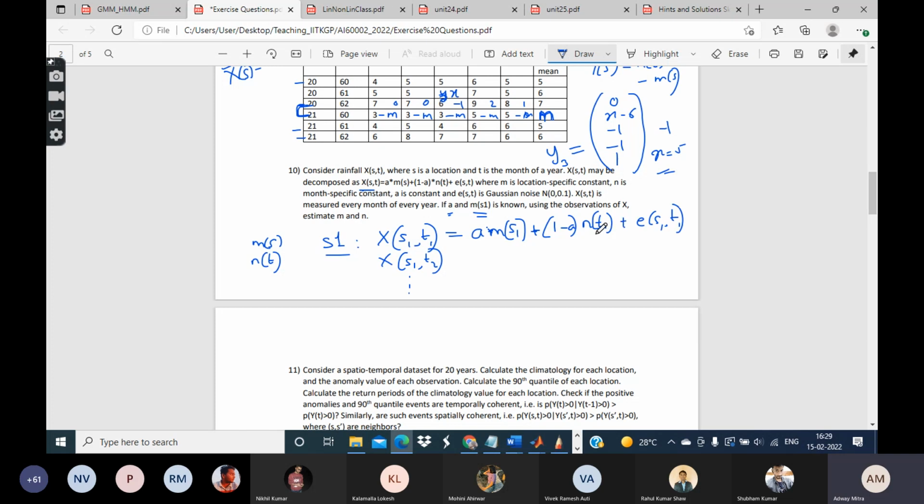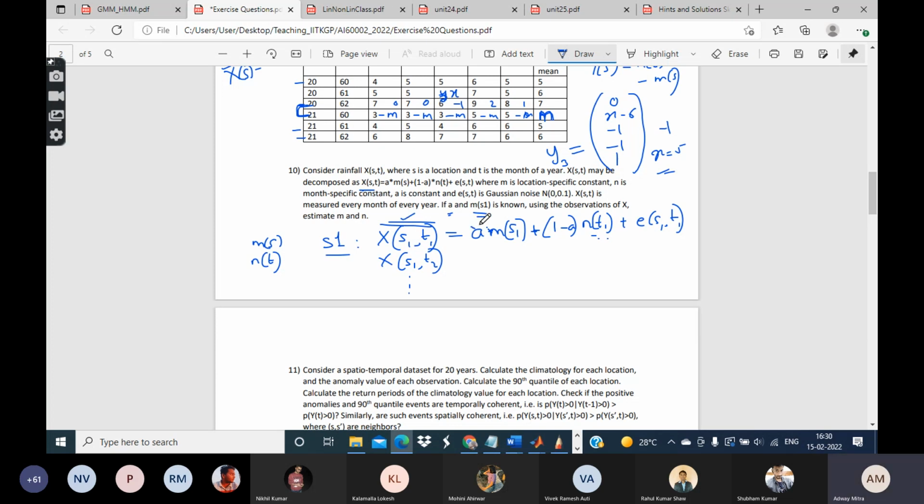Remember that N is specific to months. N is a month-specific constant. Let us first see what terms we know. The observations X, we know them. They are the data.